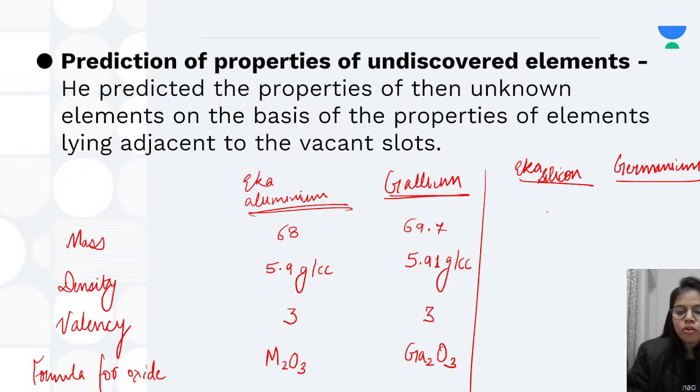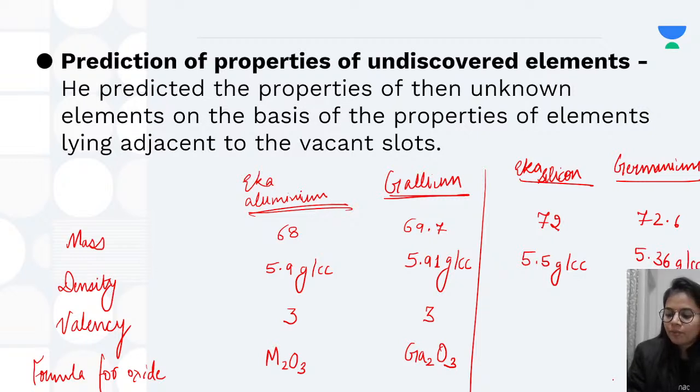Okay, so he told that the mass of Eka silicon, that is the element which would take the place of this empty space, would be 72, and the germanium mass is 72.6. Talking about density, he told density would be 5.5, and the actual density of germanium is 5.36, approximately again near.